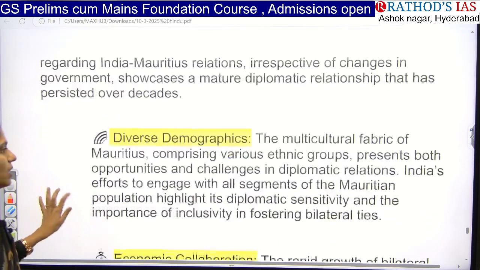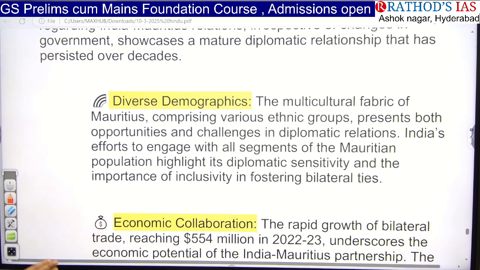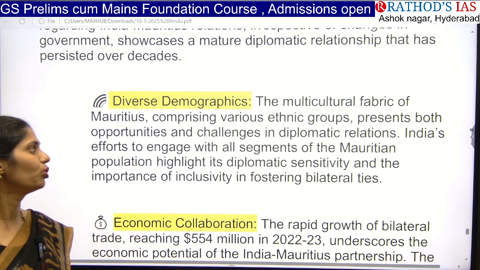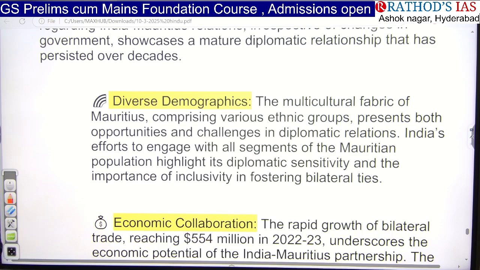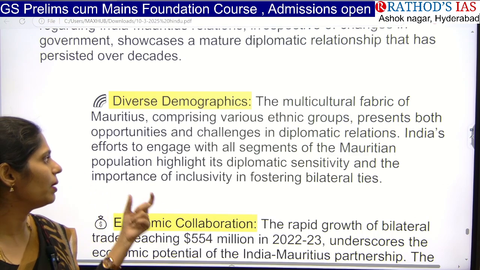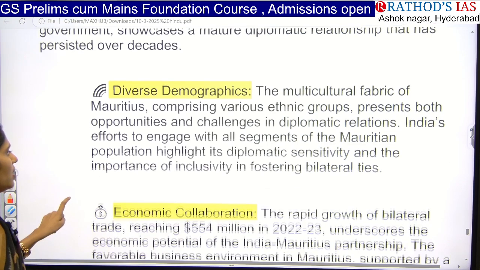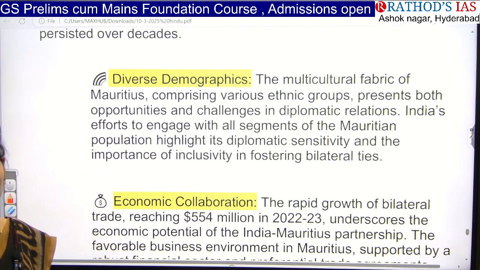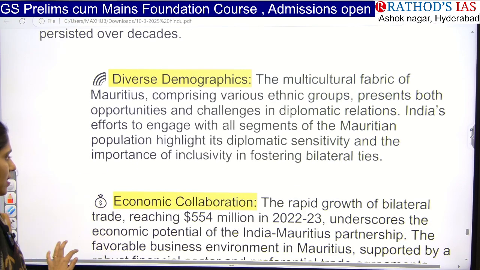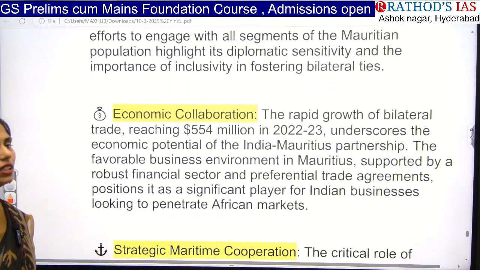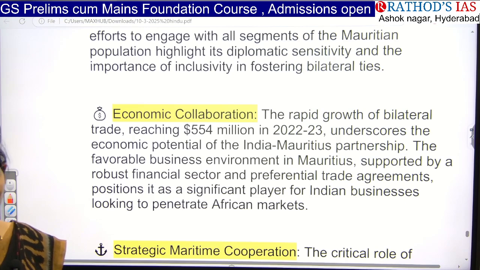Mauritius has diverse groups. For example, we have ethnic groups and a different social fabric. If we have good relations, obviously it will help improve diplomatic relations, and we can also focus on inclusivity in this diversity. And we also have good economic collaboration between these two countries.